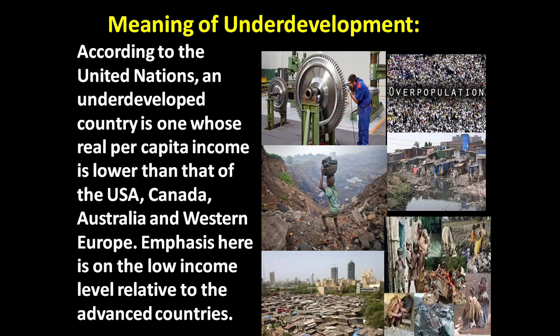The emphasis here is on the low income level relative to the advanced countries. For those countries, per capita income is lower, so such countries are in the situation of underdevelopment.